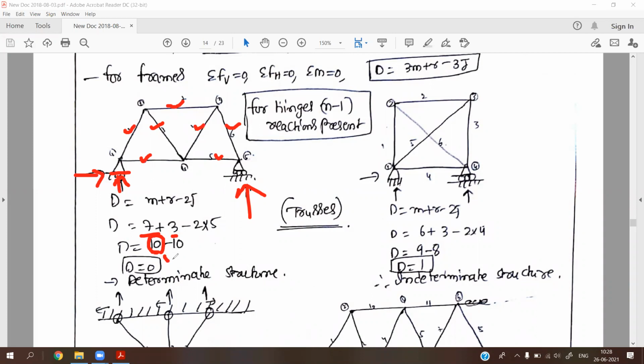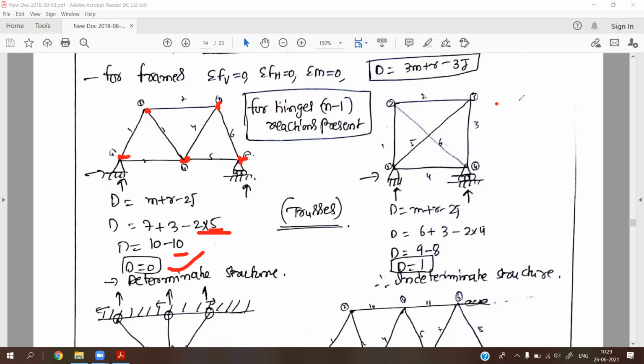However many unknowns are present in the structure, we need the same number of available equations; only then can we determine the structure. For this we have to find how many joints are present in the structure. Identify the number of joints. Here is one joint, second joint, third joint, fourth joint, and fifth joint. So totally we have 5 joints. So 2 into 5 is 10. 10 minus 10, therefore this is a determinate structure.